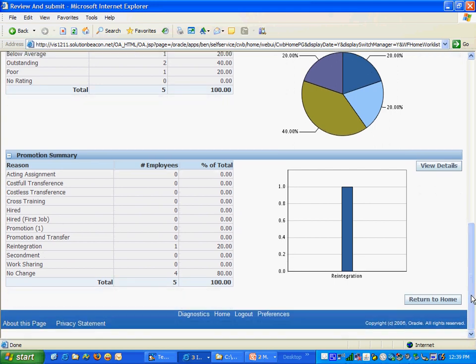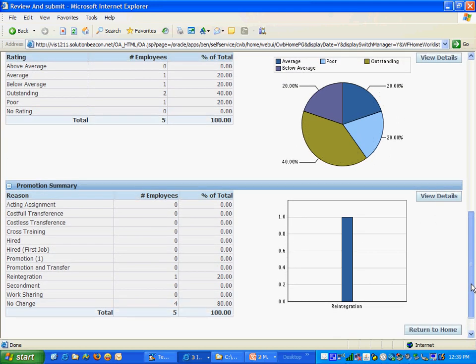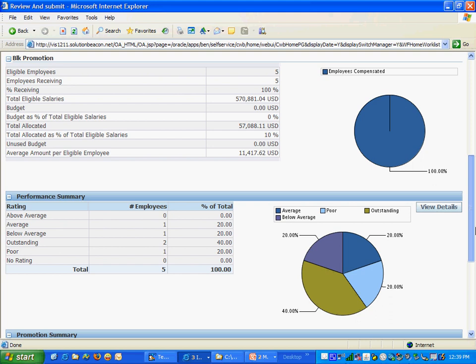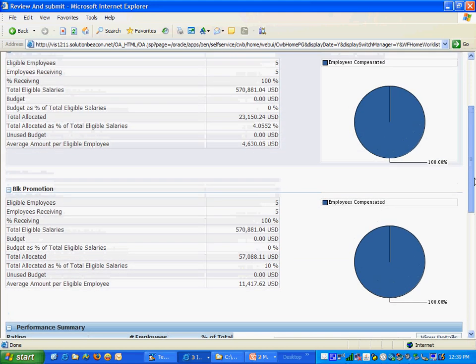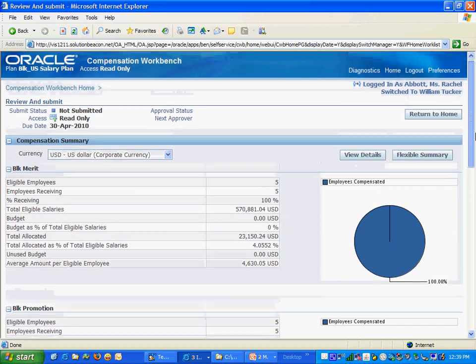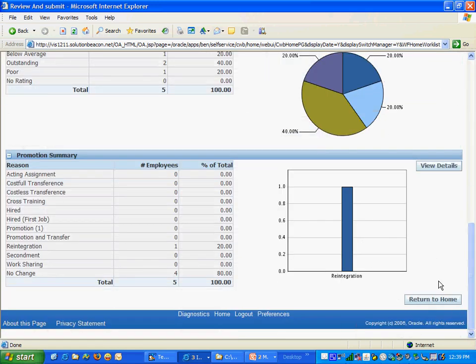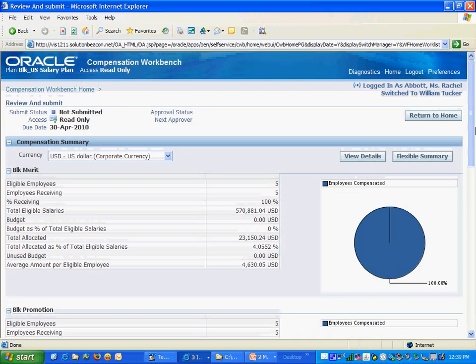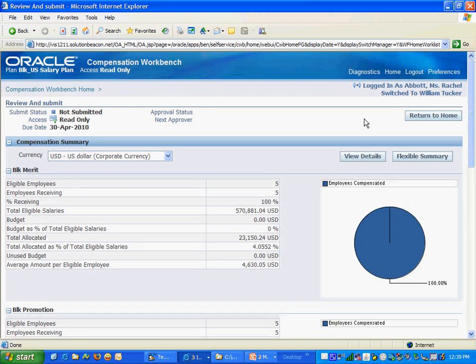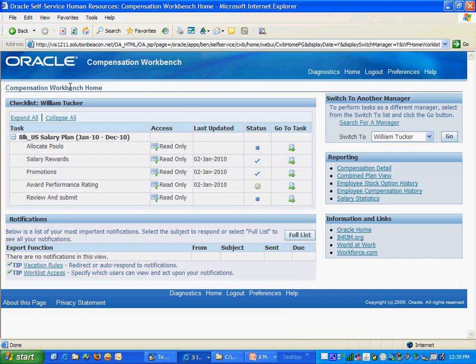The menu for a compensation manager will be different because they are going to create the plans, administer the plans, and see the organization-wide details. These graphs will show me the performance summary for my organization, the promotions, the merit, and everything. It will show me the promotion summary also. So this is the comp workbench tool, and it is used for allocating the budgets and compensation in salary as well as stocks and bonuses to the employees in your organization.